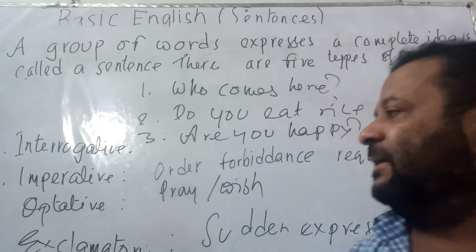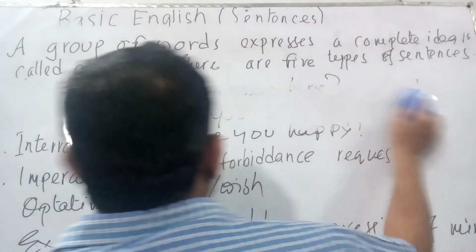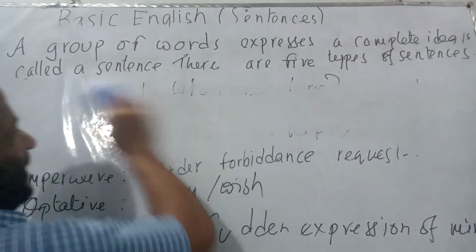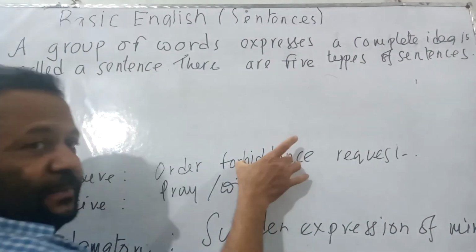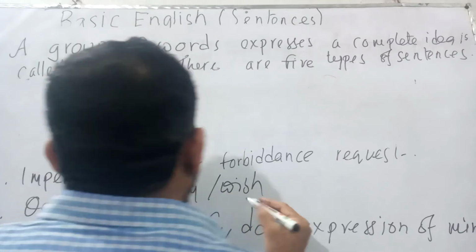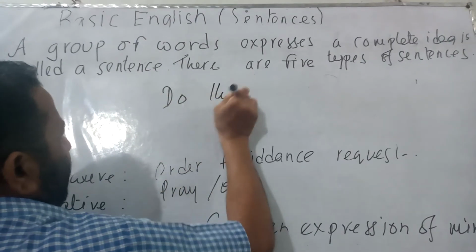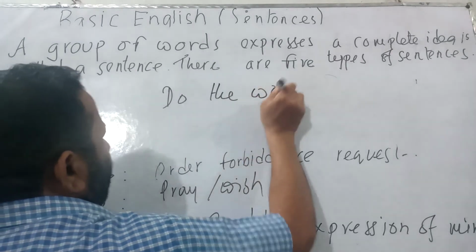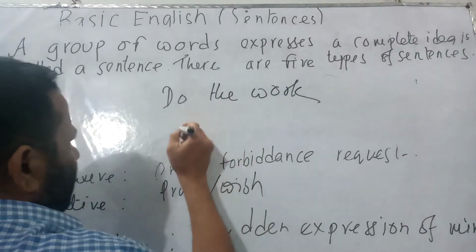Now let us go to imperative sentence. That is, the imperative sentence is used to give us order, to express forbiddance or to use request. Now let us give an order. Do the work. It is actually an order. Now forbiddance.